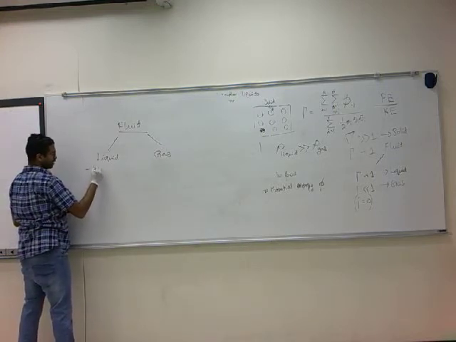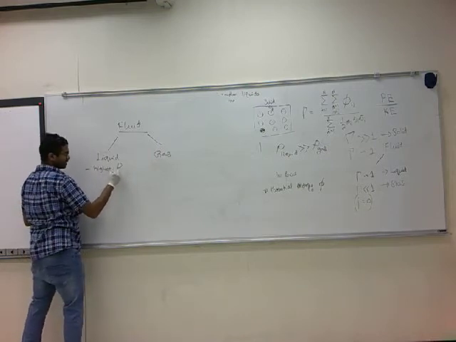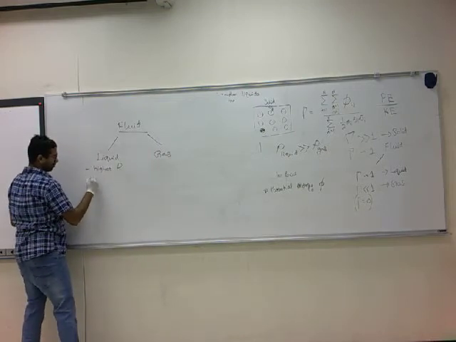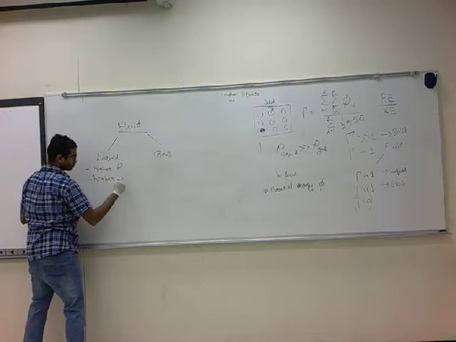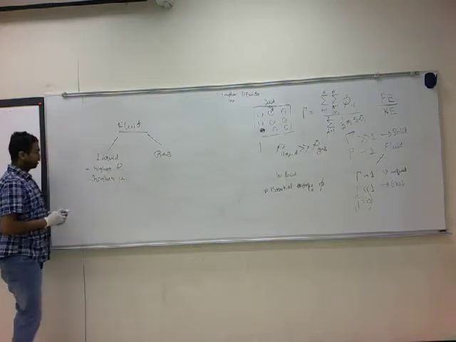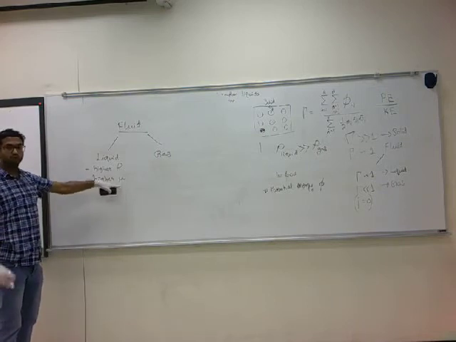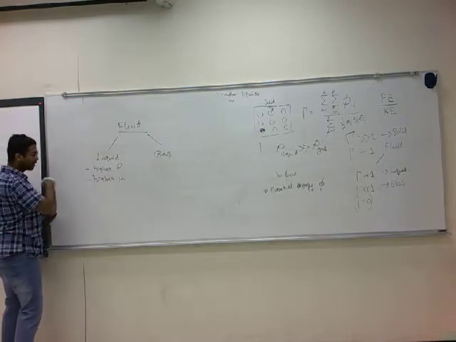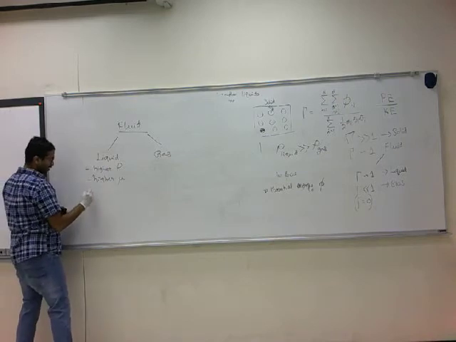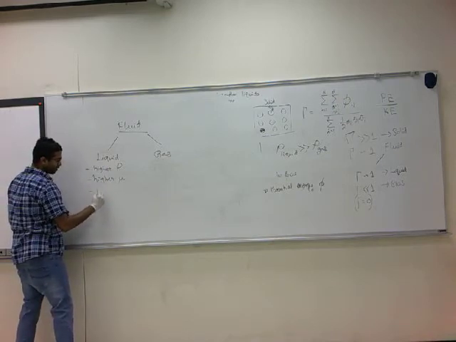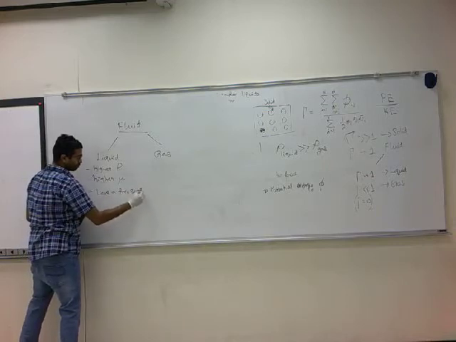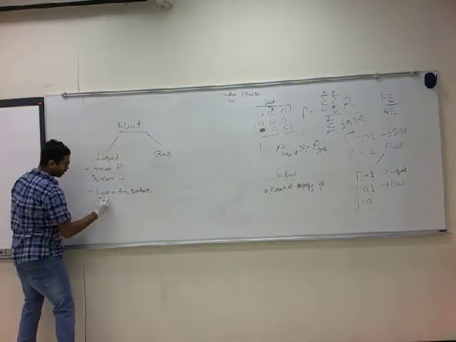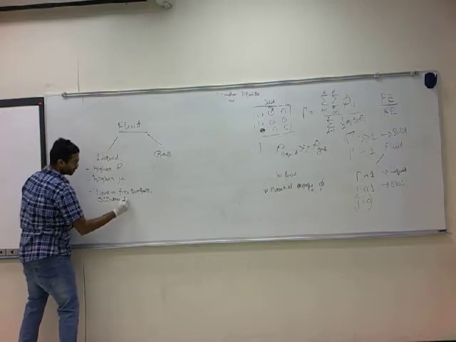Liquids have higher density, they have higher viscosity. Viscosity, the symbol is going to be mu, we'll use it a lot. Higher viscosity, and they have a free surface. They occupy a fixed volume.